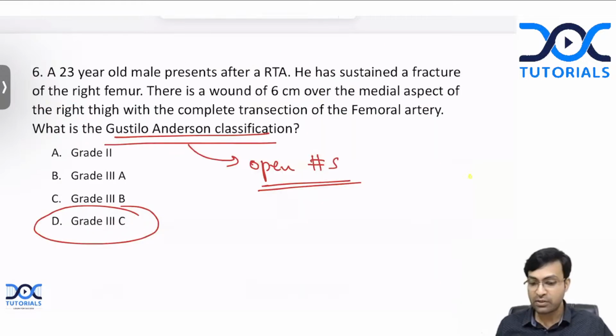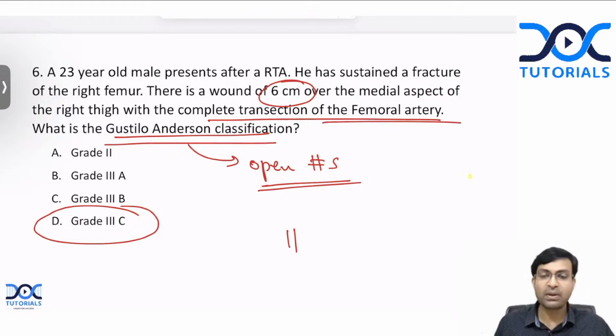So let's go back to the question. Here there is a fracture, open fracture of the femur. The size of the wound is 6 centimeters. So you might think that it is type 2, but there is a catch. There is transection of the femoral artery. So if there is vascular injury, it automatically becomes type 3. What type 3? Type 3 A, B, or C?